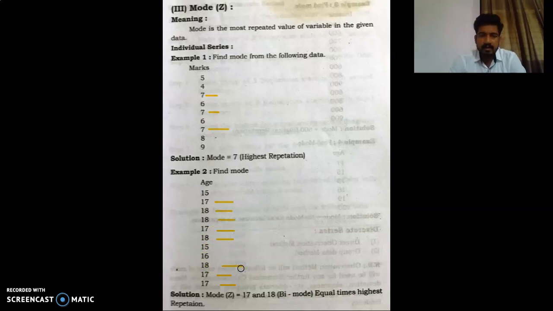So 17 and 18 have equal highest repetitions here. This is the case of bimodal data, where the answer is both 17 and 18 because they have equal repetitions. This way we find the answer in an individual series.